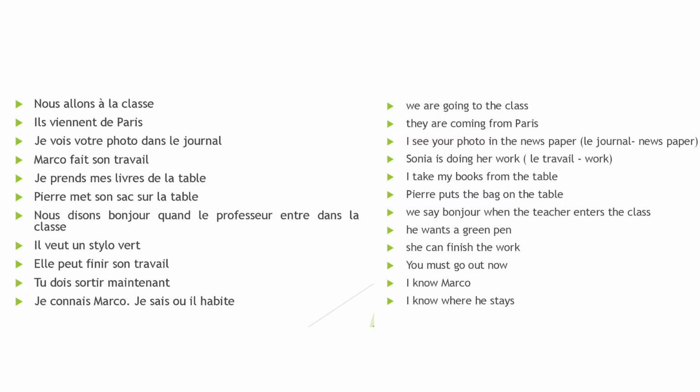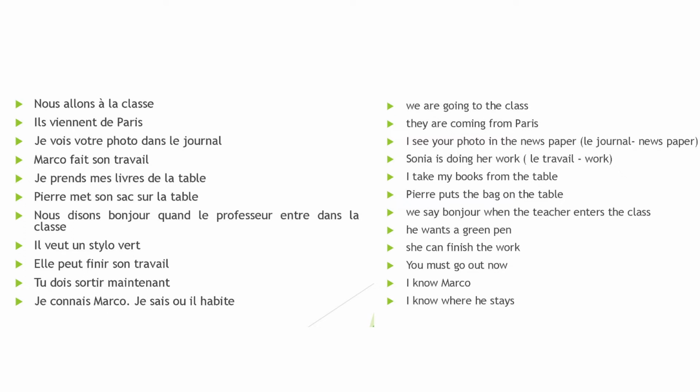Okay. Then you say he wants a green pen. He wants, il veut. A green pen will be a stylo where? Well, I hope you remember in French the adjective color comes after the noun. In English you say green pen, in French you will have to say stylo, pen, green, if you take the literal translation. So, il veut un stylo vert. She can finish her work.